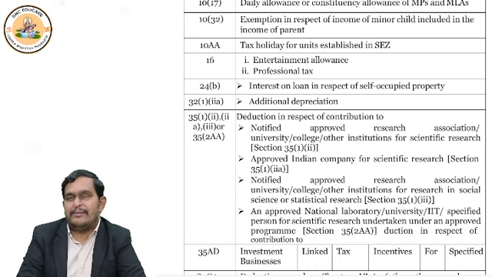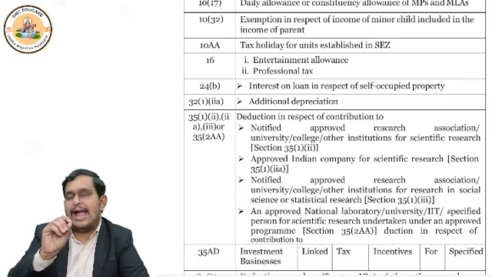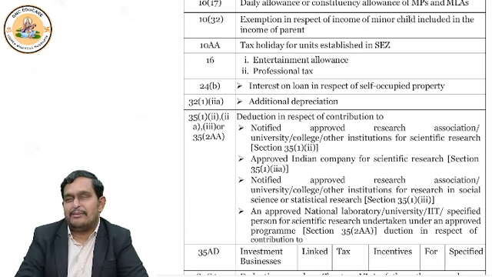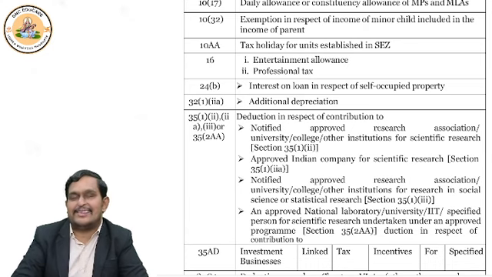So now, if I simply ask you, if you file return under the default tax regime or under the optional tax regime, will the minor's income be clubbed in the parent's income? The answer is yes. In both cases, clubbing will apply, and income will be added. But will you get the exemption of 1500 to the parent under section 10(32)? In the default tax regime, no. In the optional tax regime, yes. This way you should understand.